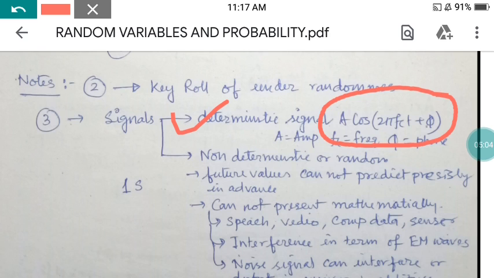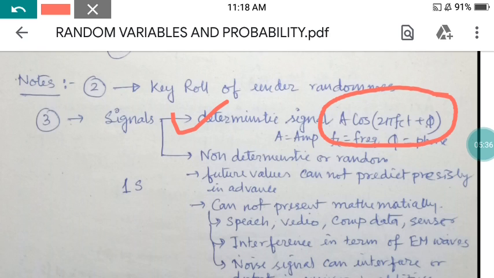These things are called the parameters of a signal: amplitude, frequency, and phase. So what is the deterministic signal? In a particular mathematical expression of a signal, if these parameters, meaning frequency, phase or amplitude, are known to us, or we can predict the next step if the first step or the mathematical function is given, then this signal is called the deterministic signal.